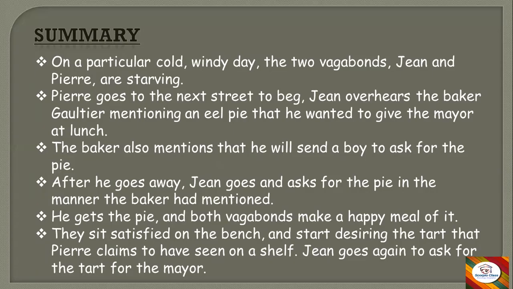The baker also mentions that he will send a boy to ask for the pie. So the baker is explaining to his wife how he'll send a boy, and with some signs, that is how she will identify him, and then she will give up the pie. The baker said the boy will come, first kiss her hand, and then ask for the pie. That person will be a messenger whom I'll be sending, and you will hand over the pie to him.